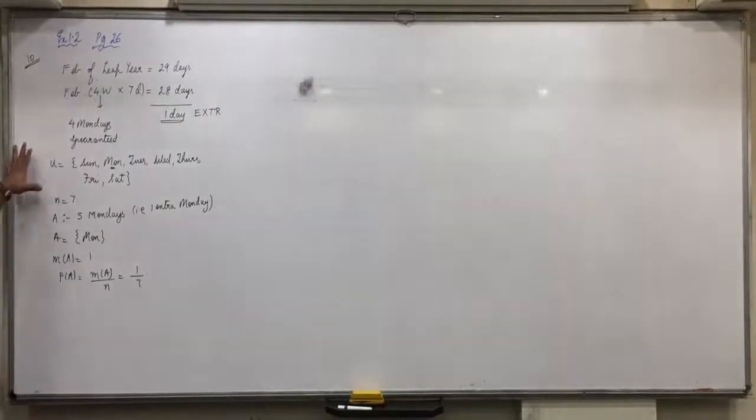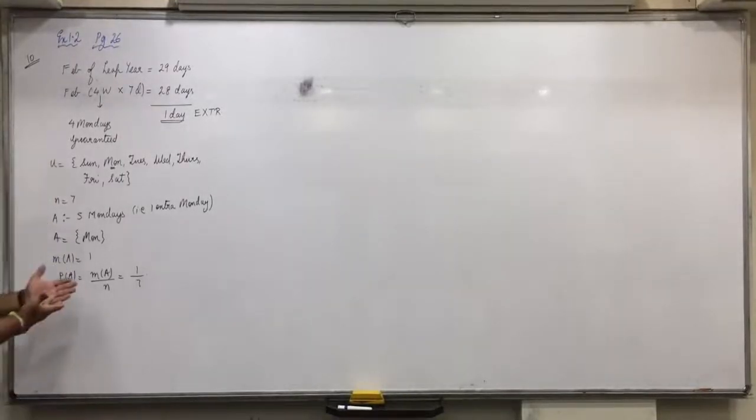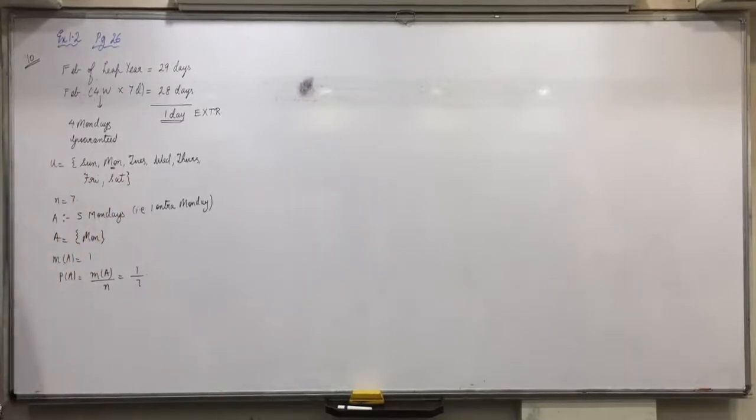What would be your answer if they say find the probability of getting 5 Tuesdays? Same, 1 by 7, because even for Tuesday there is only 1 outcome. So whether they ask you 5 Sundays, 5 Mondays, 5 Tuesdays, anything, your answer will remain the same. Did you understand this?